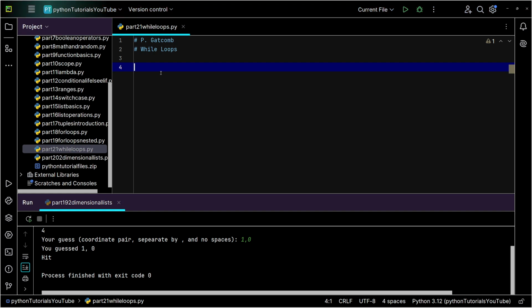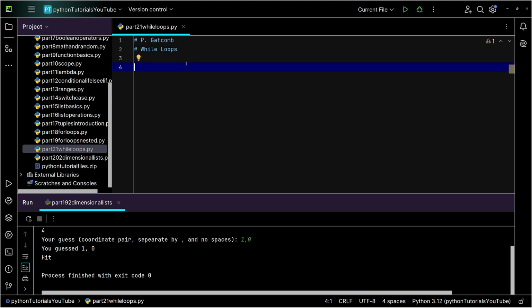Hello everyone, in today's video we're going to be taking a look at the other loop in Python, which is the while loop. While loops are very powerful loops, and when people ask which one of the two loops I should be using for what, always see the word while, think wait. That is the best way to figure out which one of the loops that you want to use.